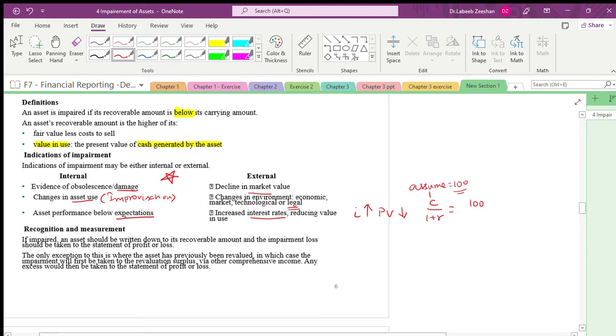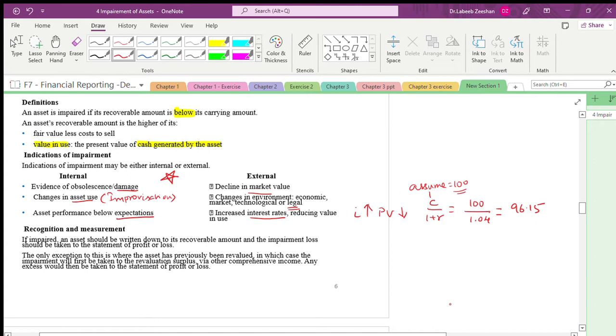Keep the calculator ready. 100 divided by 1.04, how much do we get here? 96.15. The calculator has to be at your fingertips.